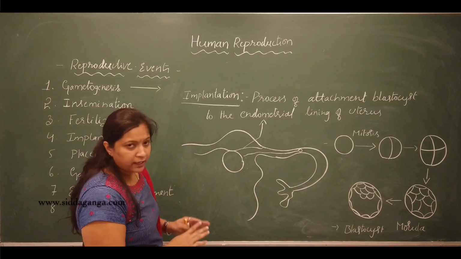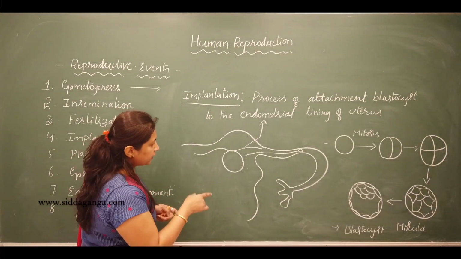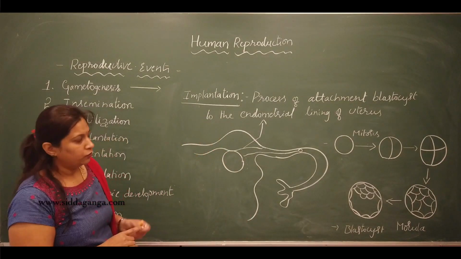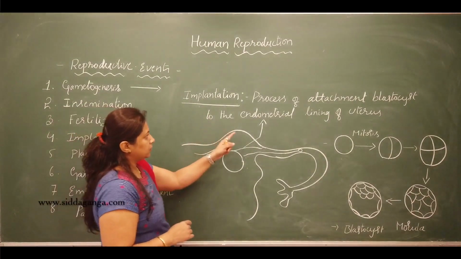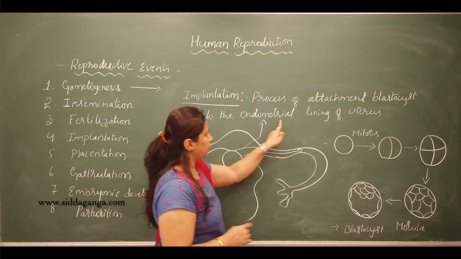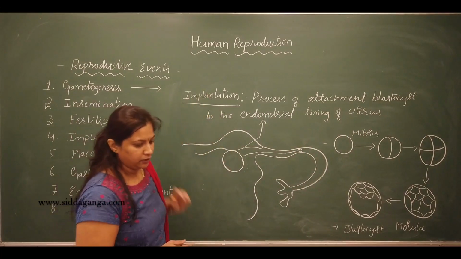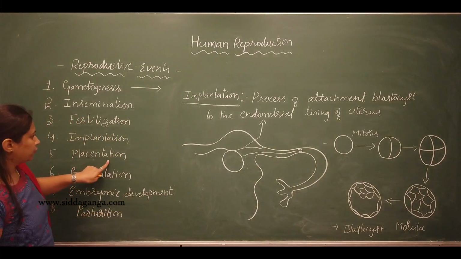If the implantation fails, the pregnancy will not occur. Understood? So this is implantation, the process of attachment of blastocyst to the endometrial lining of uterus.